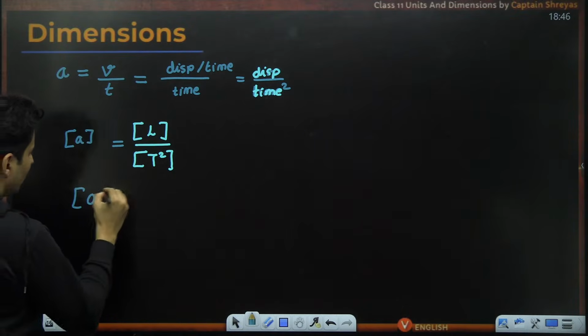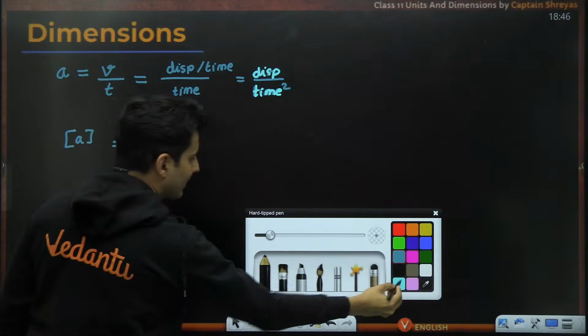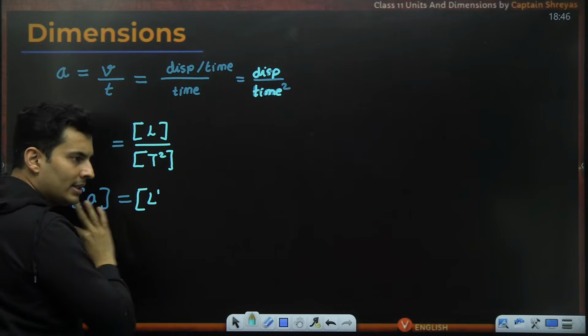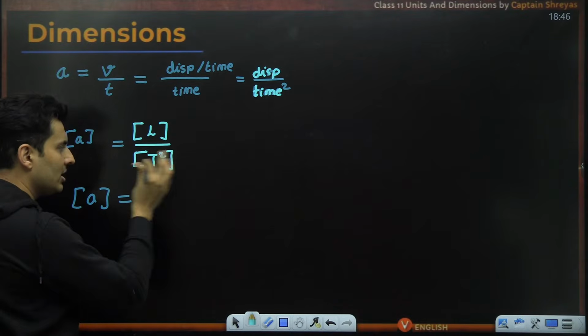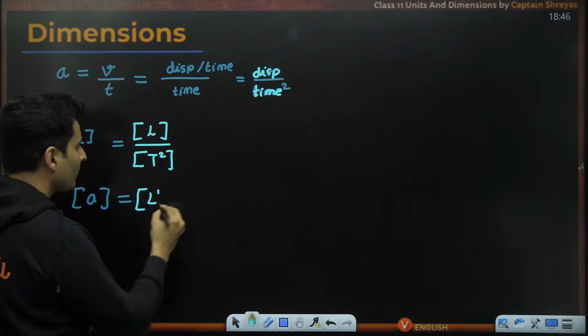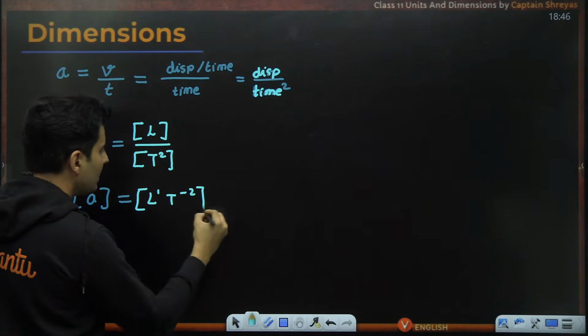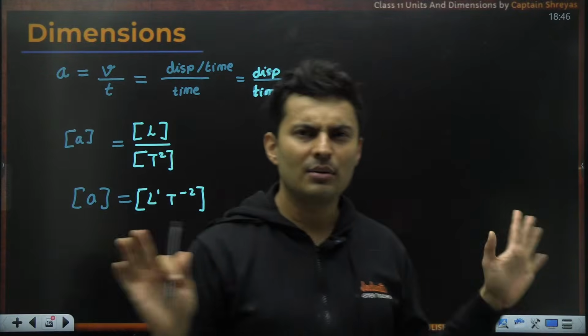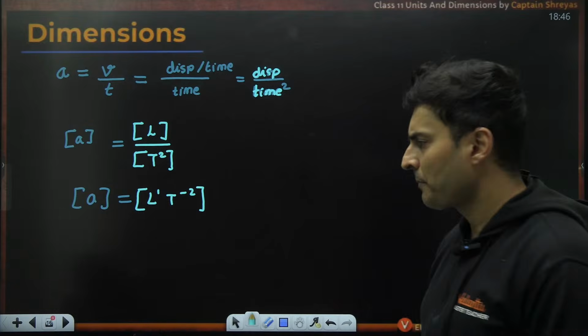So therefore, the dimensional formula for acceleration will be, take everything always on the top. That is the right way of expressing dimensions. Don't leave anything below. Even if it is L, write it as L raised to 1 and T raised to negative 2. That's it. Very easy going.